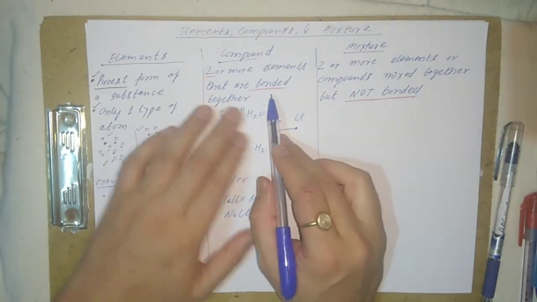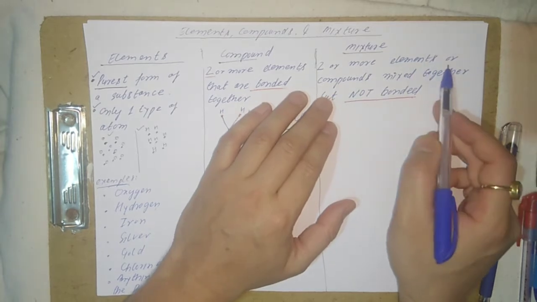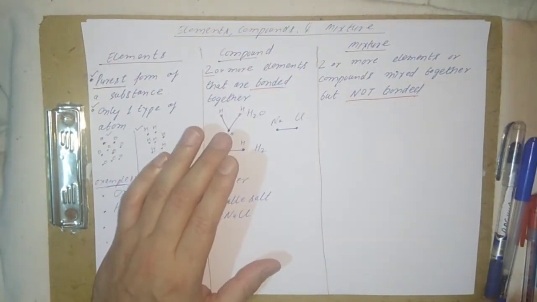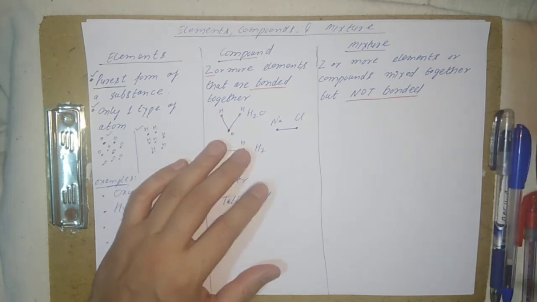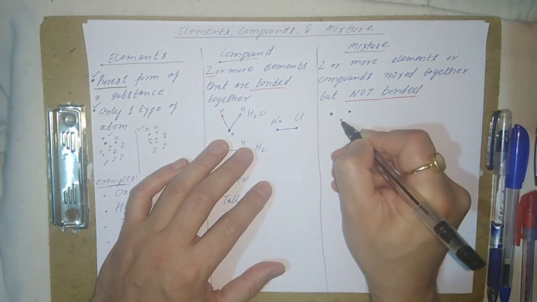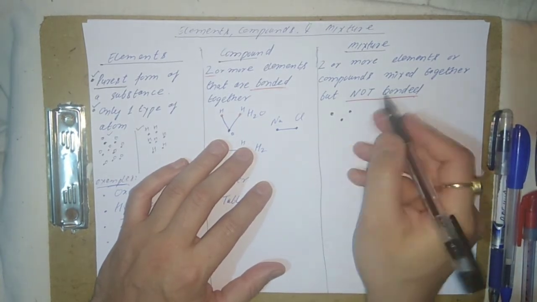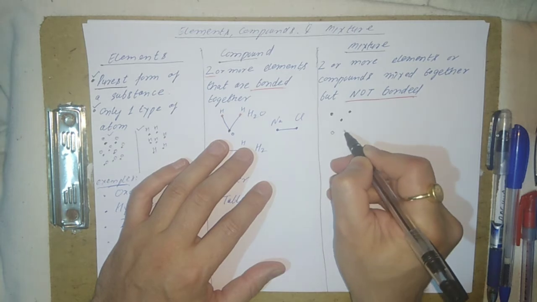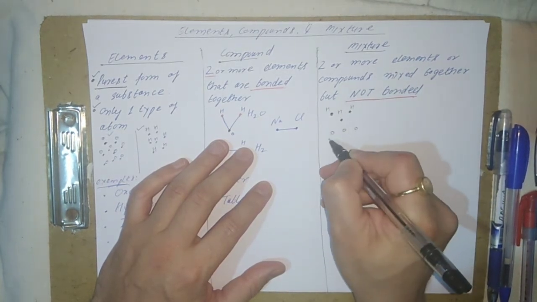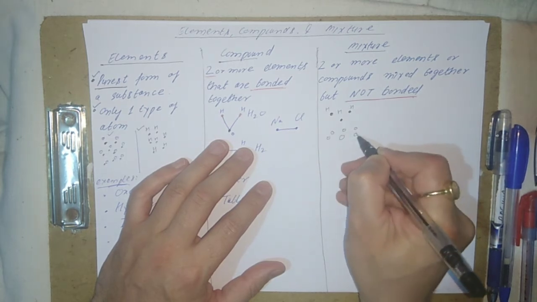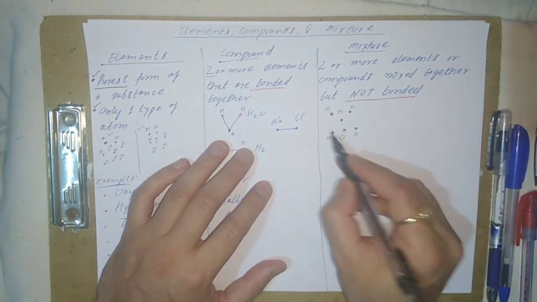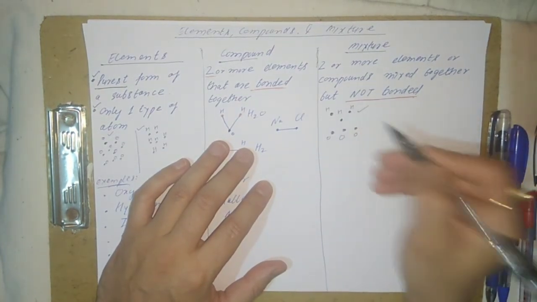You can see in compounds they are bonded, but in a mixture two or more elements or compounds are mixed together but not bonded. Like you can take the same example, if there is a hydrogen element, and there you can see an oxygen element. So this is hydrogen, and this is oxygen, but they are not bonded with each other, so you can call this a mixture.